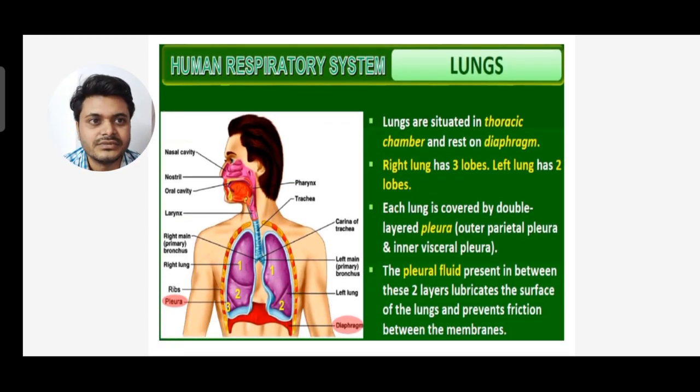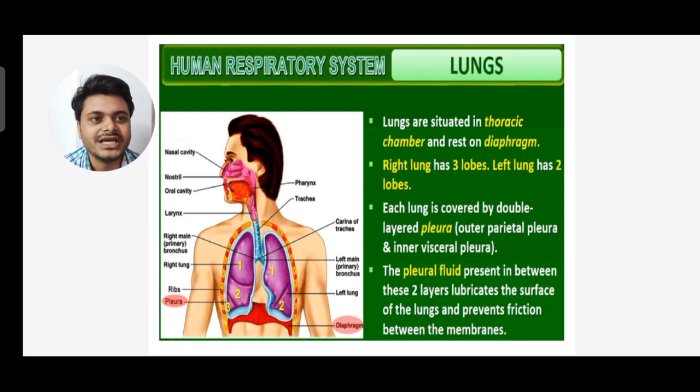Now lungs. Lungs are situated in the thoracic chamber and rest on the diaphragm. The right lung has 3 lobes and the left lung has 2 lobes, you can see in the figure. Each lung is covered by a double layered pleura.